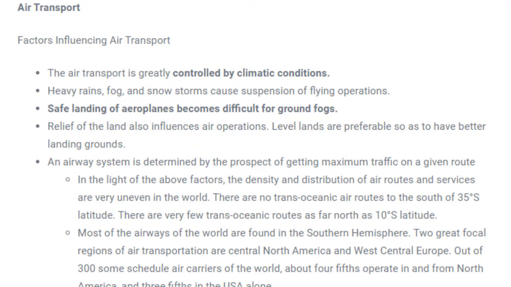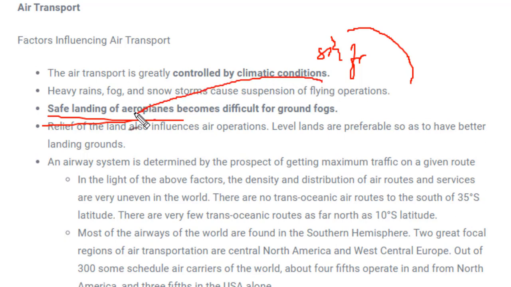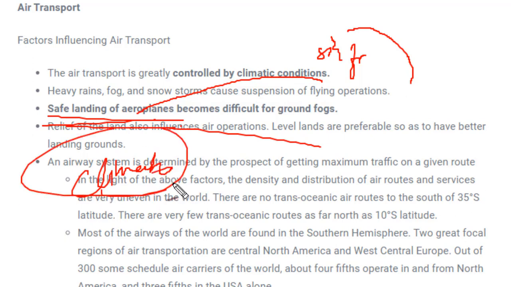Now, what are the significant factors responsible for air transport? For air transport, we don't need to build any kind of route, but since it is traveling in air, a specific route using signals or frequencies has to be built so that no planes collide with each other. Apart from that, we need plain land where planes can easily land, because they need a good runway for landing or taking off. Climatic conditions also impact airlines, as in foggy grounds it becomes very difficult for any plane to land safely.